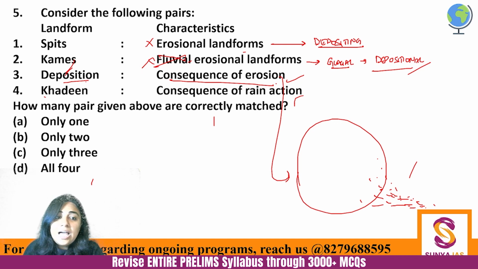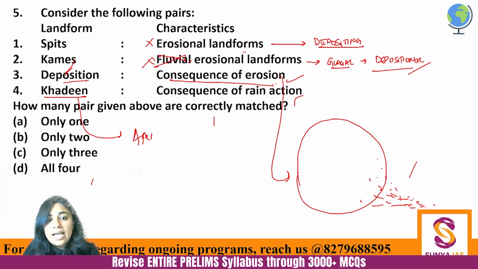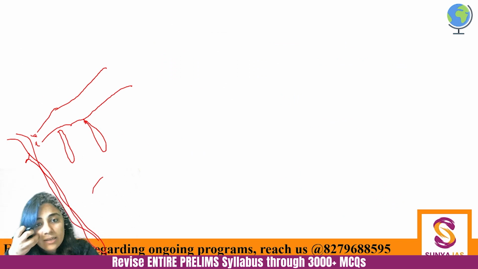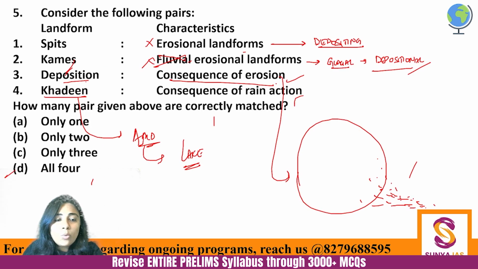Then khadeen is basically a landform from arid regions, okay, and it is a lake. Khadeen is a lake which is found in arid regions. So for example, in Jaisalmer you will find, Jaisalmer is a proper desert, right, Jaipur and others are not really desert anymore, but Jaisalmer is a proper desert. You will find these khadeens, these are playa lakes, okay. So three are not correctly matched, only one is correctly matched here, so the answer will be A, only one.